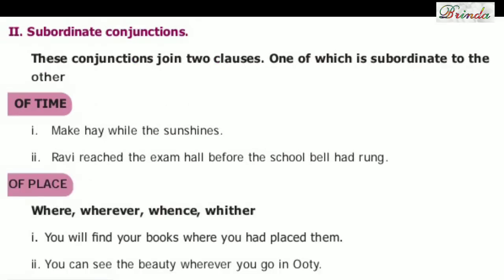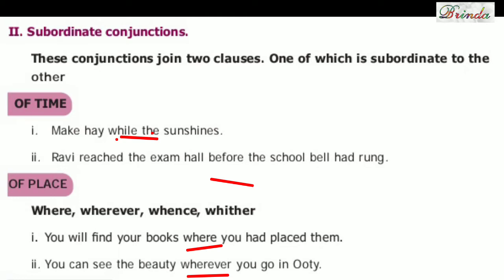Now moving on to subordinating conjunctions. These conjunctions join two clauses, one of which is subordinate to the other. That means one is dependent. Okay? Of time, for example: make hay while the sun shines. Ravi reached the exam hall before the school bell had rung. The 'before' and 'while' indicate time.